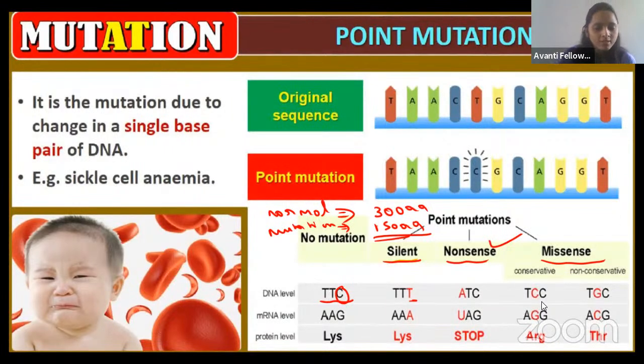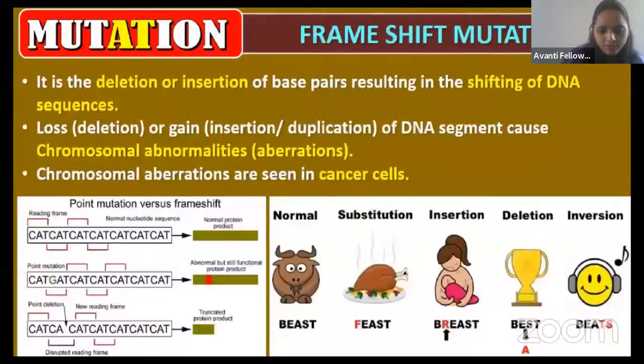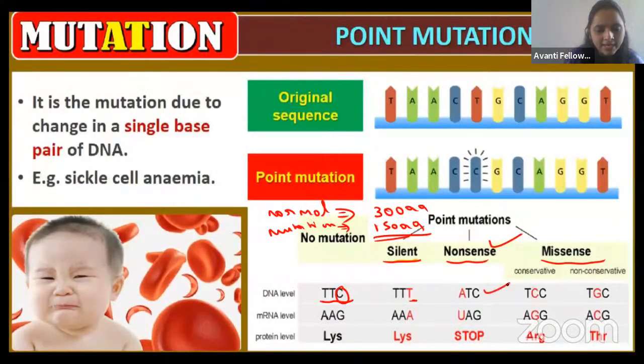So here, for example, before the mutation, it is coding for the arginine. Arginine is a basic amino acid, right? Nandish, observe what is happening here. In the DNA, it is having ATG, ATC, right? The mutation happened where A is replaced by U. So in the mRNA, we are getting UAG, right?